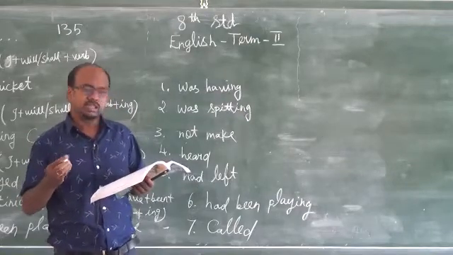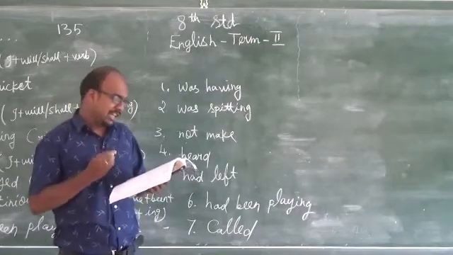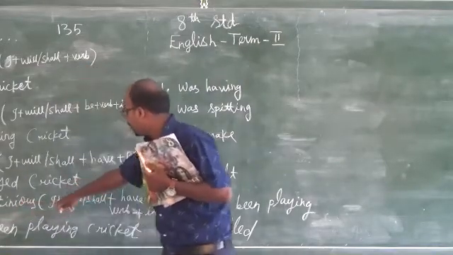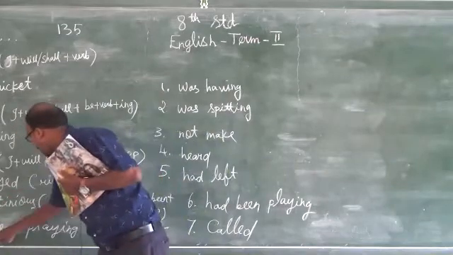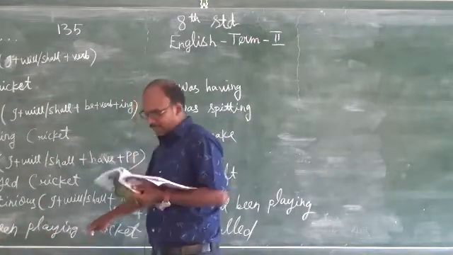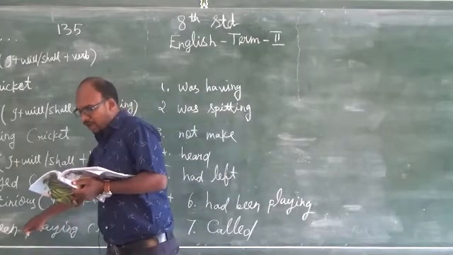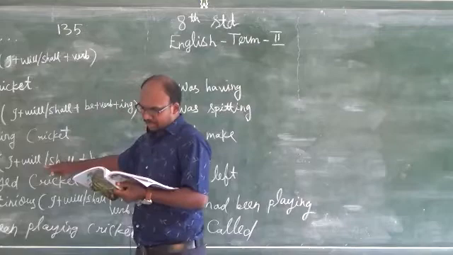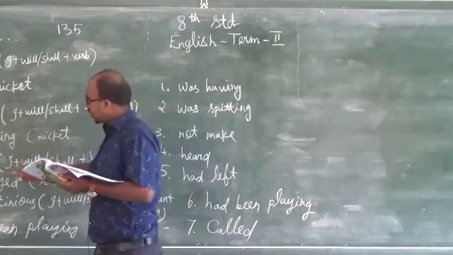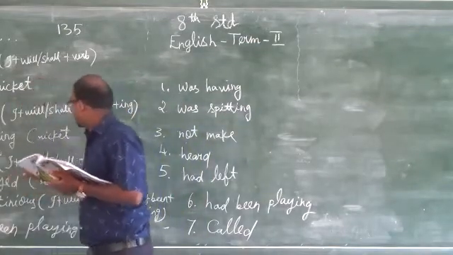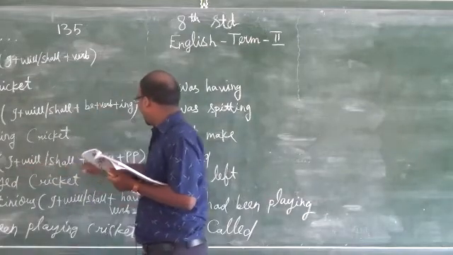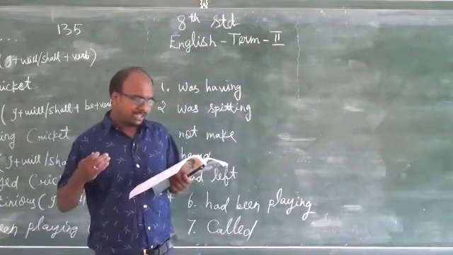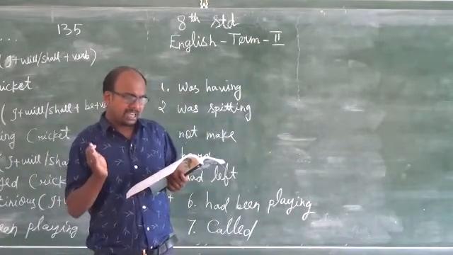Future perfect continuous tense means what will be the answer? The show will have been complete. Shall have been, will have been, future perfect continuous, sorry, future perfect tense is given here. Future perfect: will or shall have plus past participle. So the show will have completed its 1000 episodes by next month.